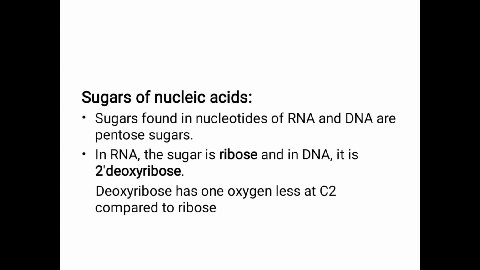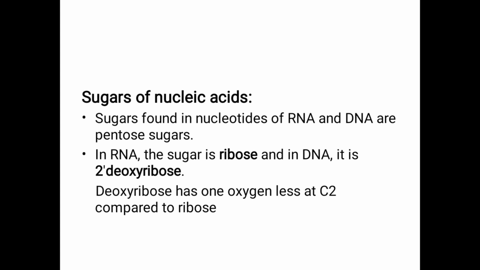So sugar, as I told, found in nucleotides of both RNA and DNA is a pentose sugar. Pentose means 5 carbon monosaccharide. In RNA it is ribose. In DNA it is 2-deoxyribose. D means one oxygen less. So RNA contains ribose, a 5 carbon sugar.